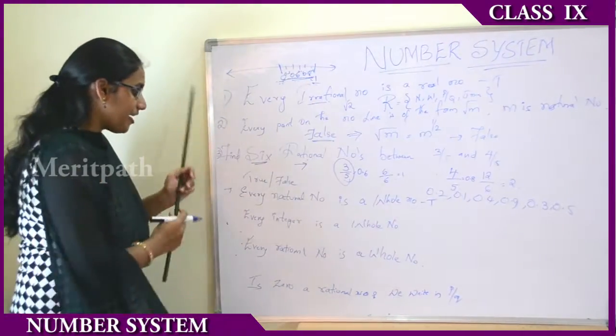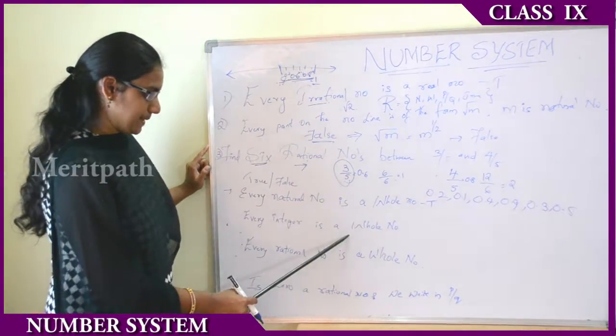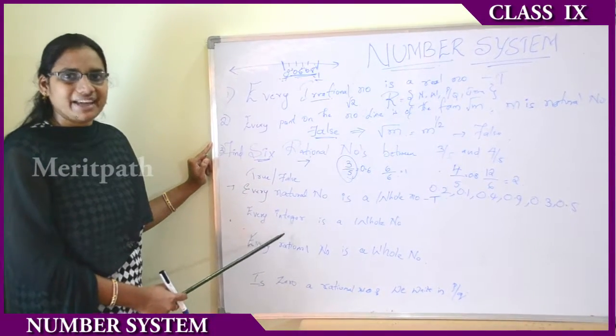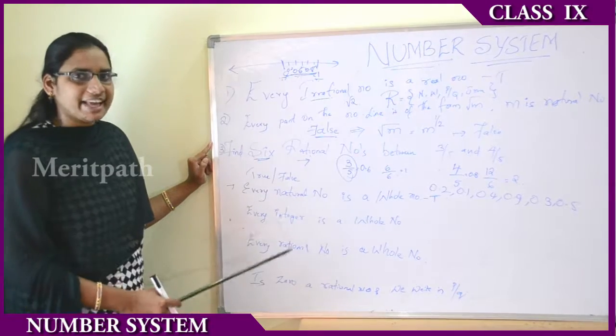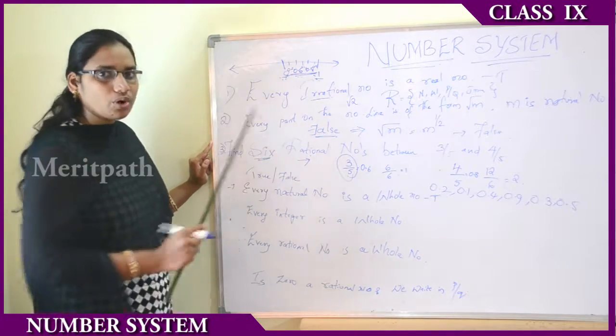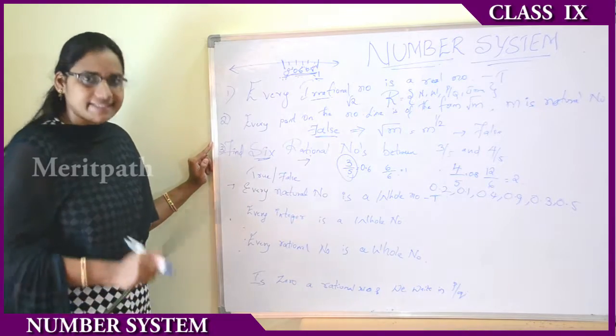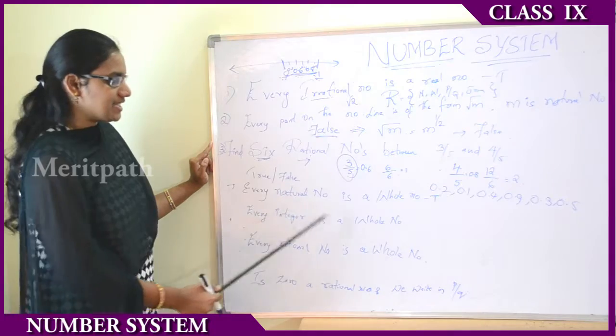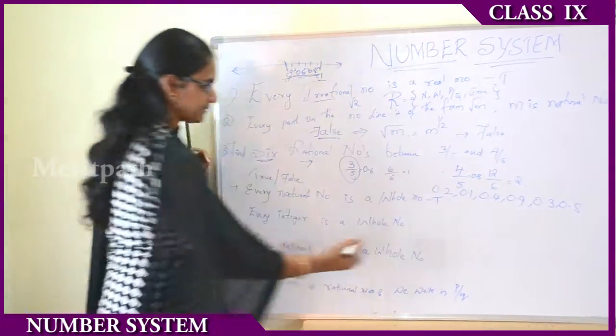But every integer is a whole number. Is it true or false? Integers consist of -1, -2, -3, all the negative numbers. But whole numbers start from 0 and include positive numbers only. So every integer is a whole number is false.